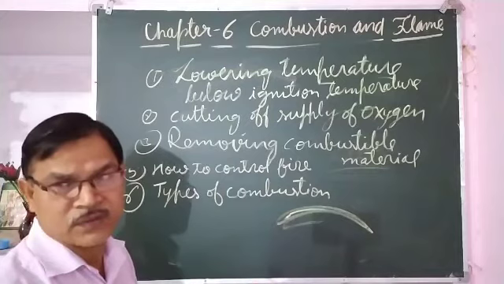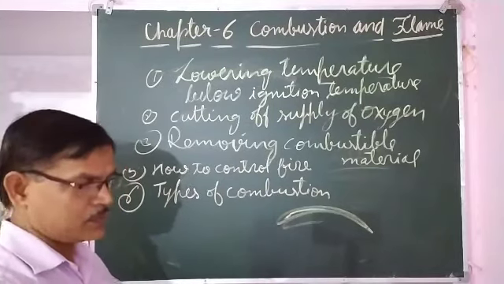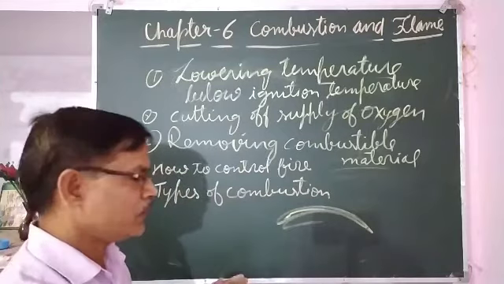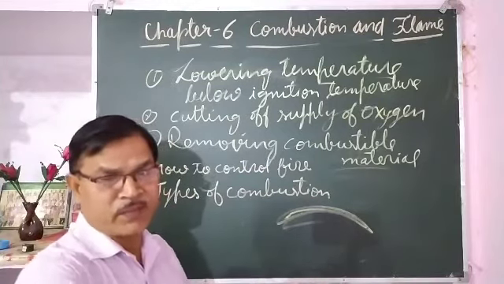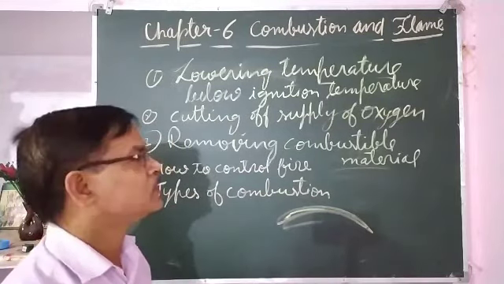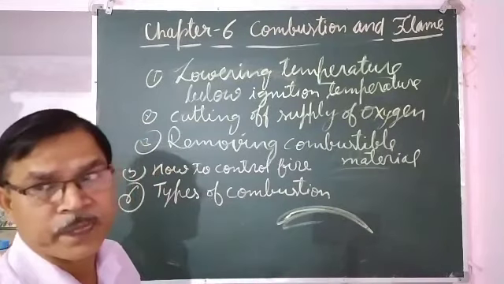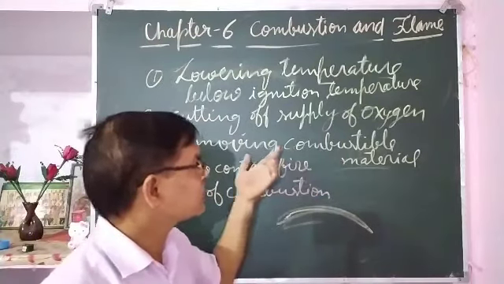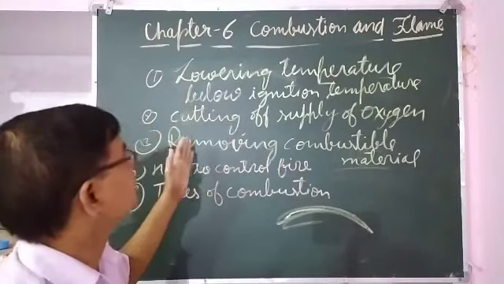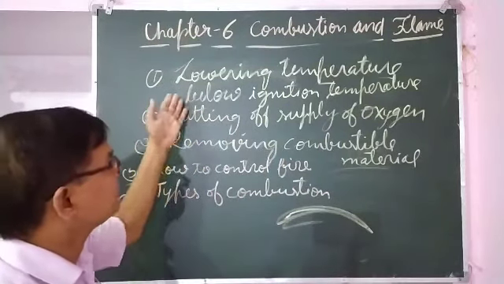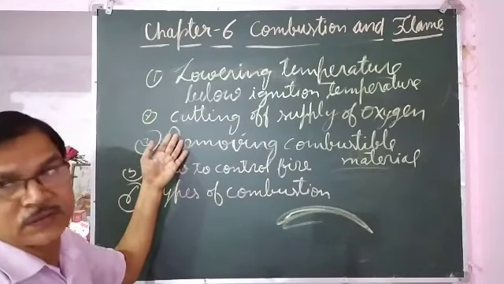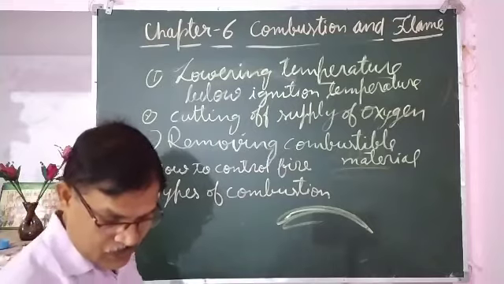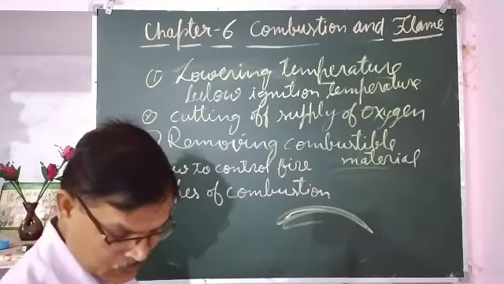But if it is a small fire, for example if the fire has caught in wood and it is burning from one side, then whatever remaining wood is there can be removed, so that the fire cannot spread. So combustible material, whatever is burning, can be removed. So by removing any of these three things, these three conditions, we can put off fire. Fire can be controlled.